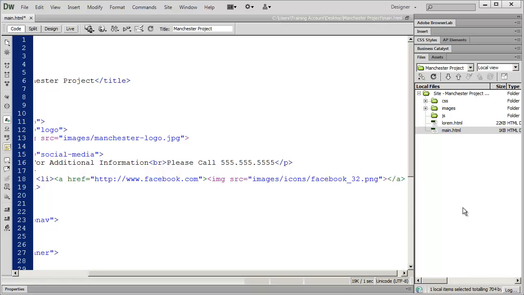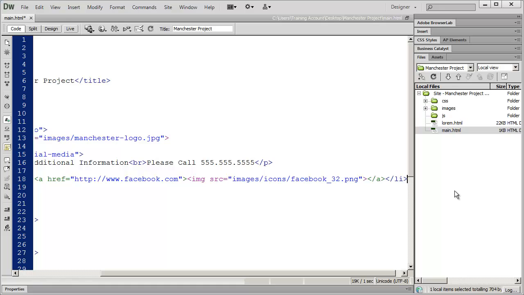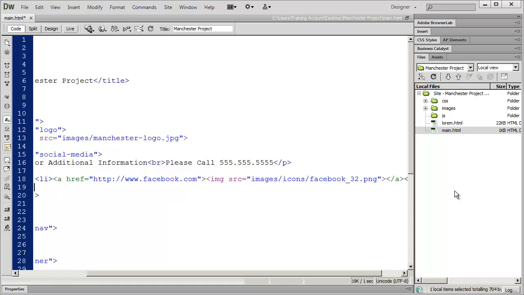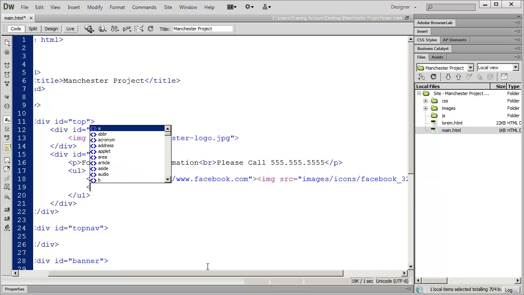And then I'm going to close that bracket. And then finally, I'm going to close the LI tag. And you'll see why we're using an unordered list here once we start formatting. But for right now, just trust me on that.